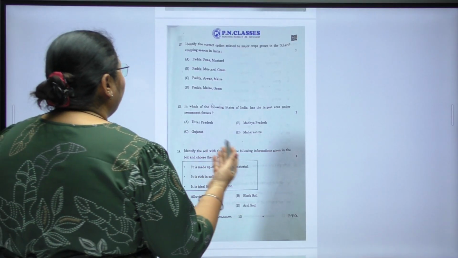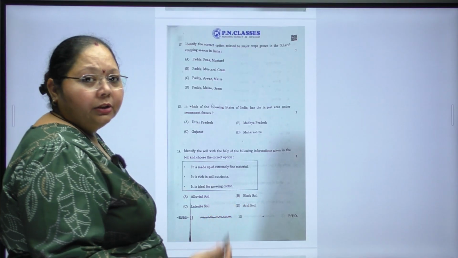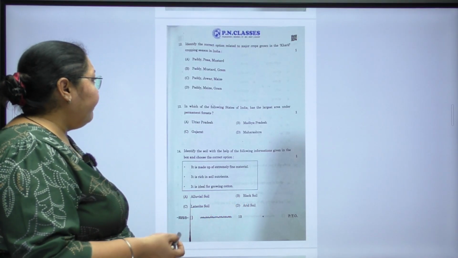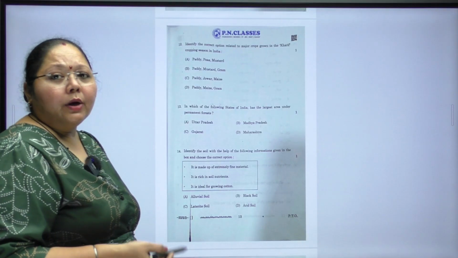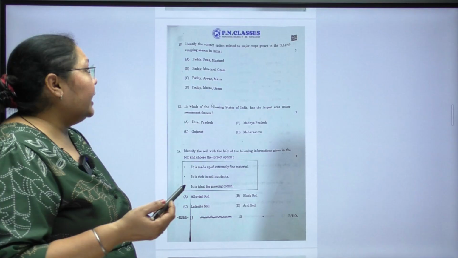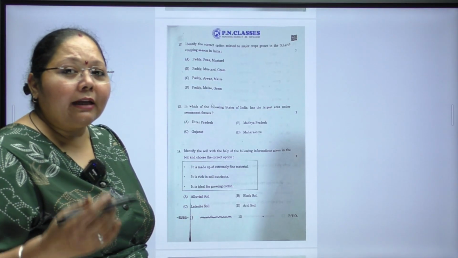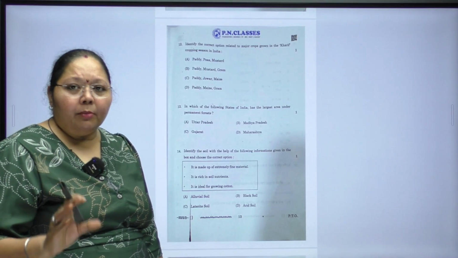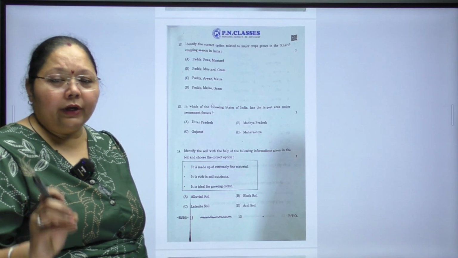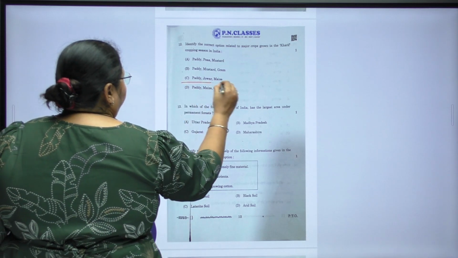Option A is paddy, peas, mustard. Option B, paddy, mustard, gram. Option C, paddy, jowar, maize. Option D, paddy, maize, gram. Kharif represents the summer, meaning crops which absorb less water and grow very fast. So option C is the correct option.